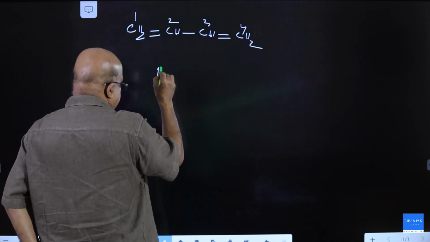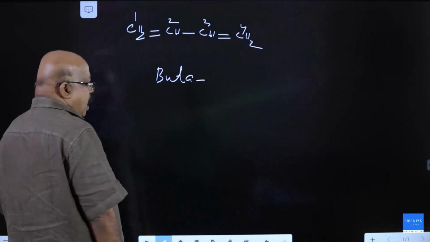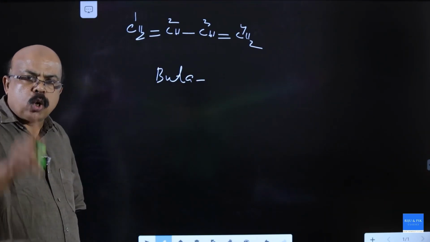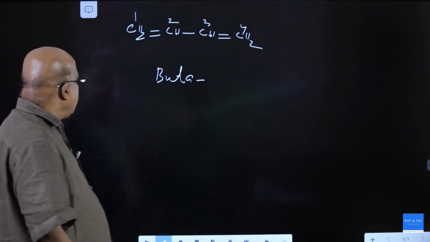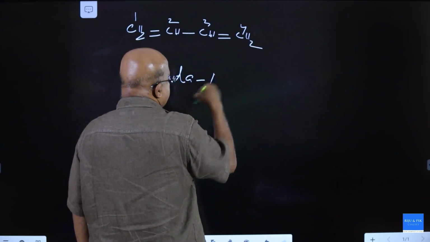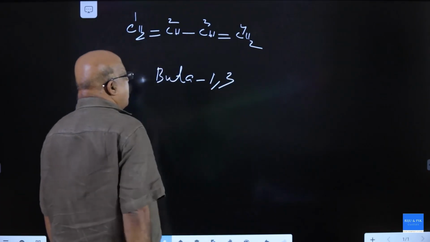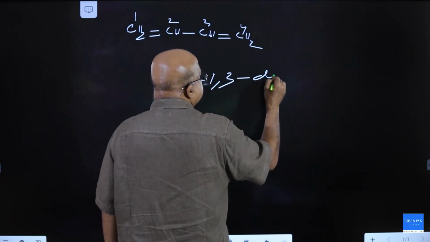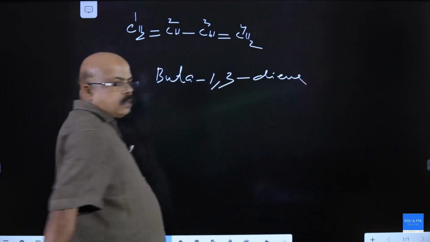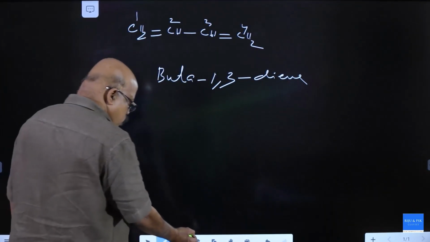It is named as buta, alka, buta. The double bonds are between the first and second carbon as well as the third and fourth. It is buta-1,3-diene. Buta-1,3-diene. Next one.